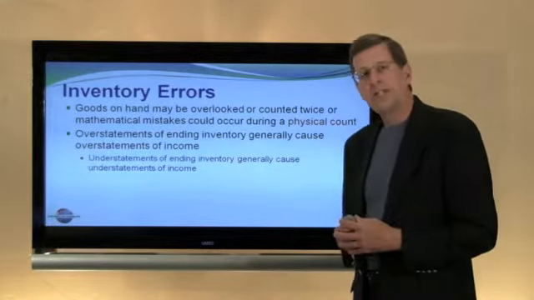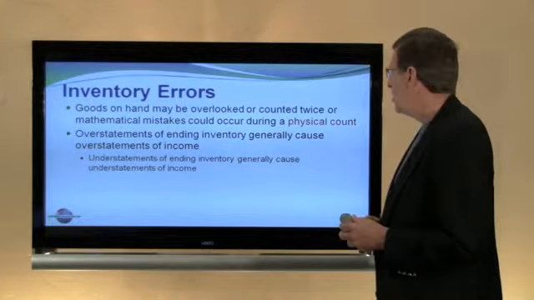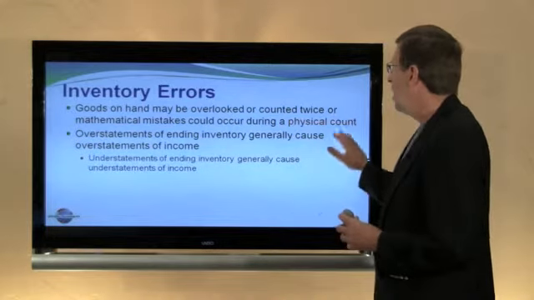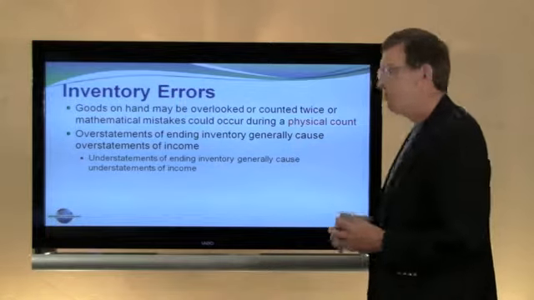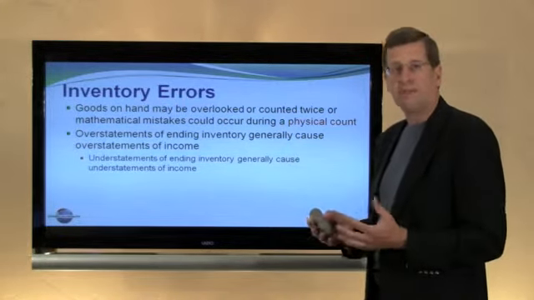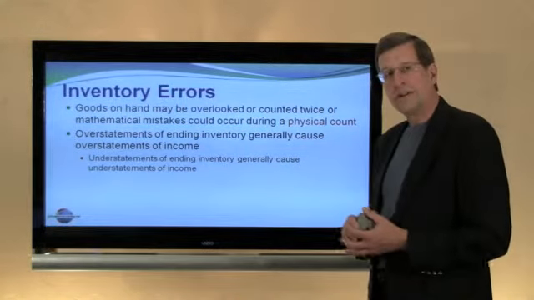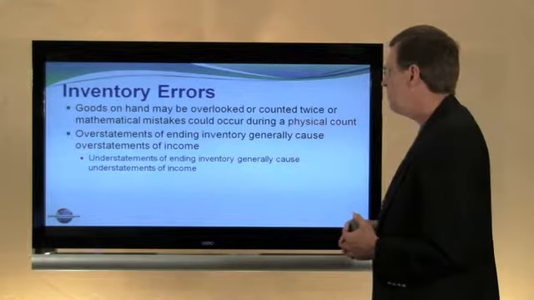Let's next turn our attention to inventory errors. Goods on hand might be overlooked or counted twice, or other mathematical mistakes might occur during a physical count of inventory. At least annually, a company should take a physical count of inventory and make sure that what they believe they have on hand by reference to their accounting records is in fact what they have on hand. But in the process of counting, if errors occur, those errors will become very significant in determining profitability.